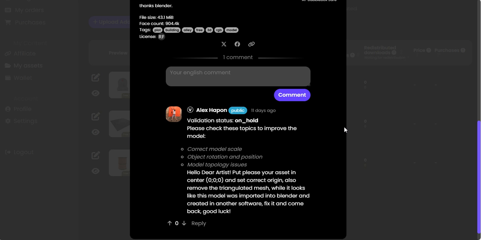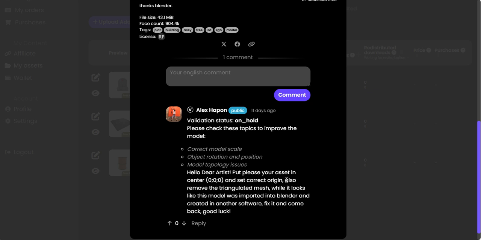It's a standard Blender square. I think, okay, model rotation and position. Yeah, the position is in the position of my world, and that's where it is. So I think, and the location where it is exactly where it is. So model pathology issues. I think dear artist, put